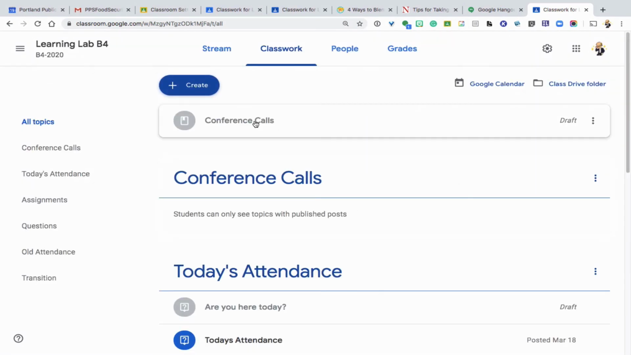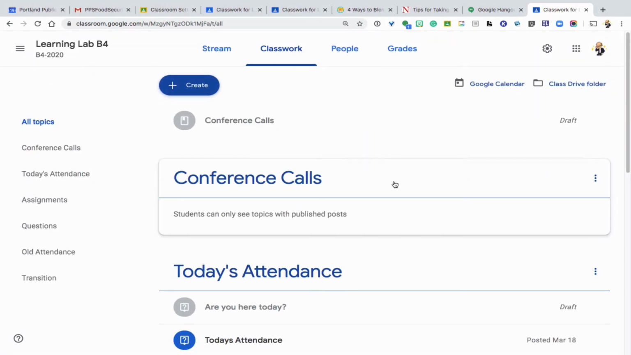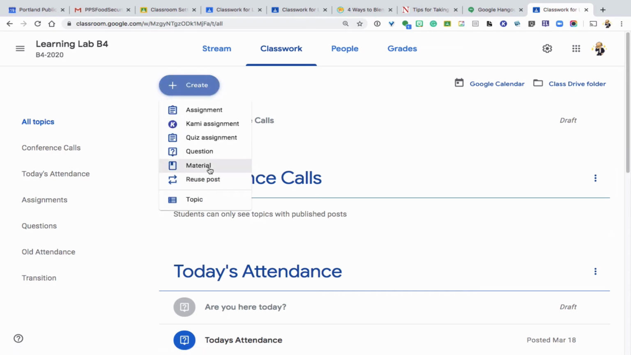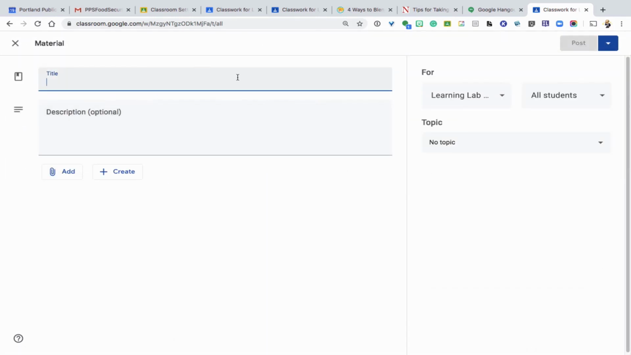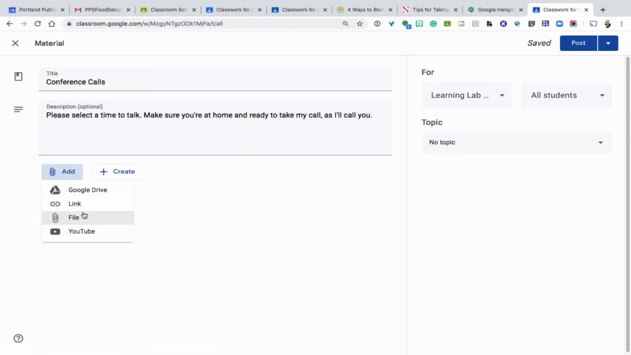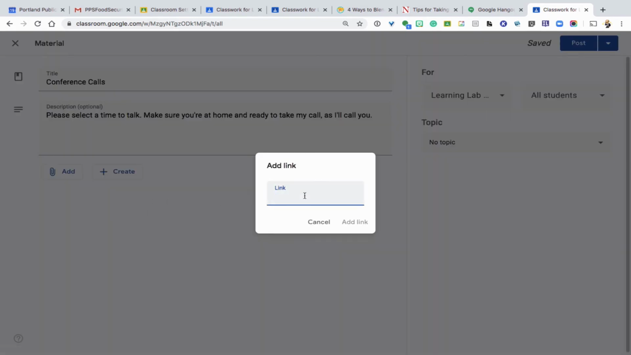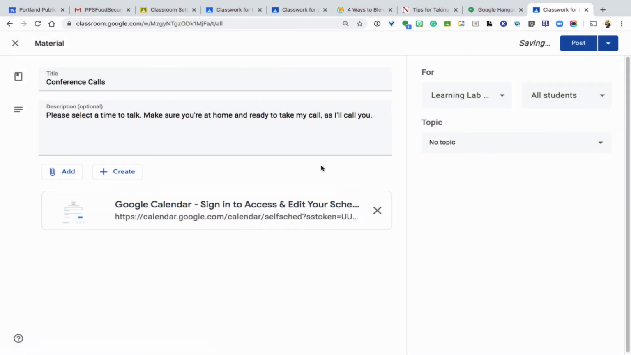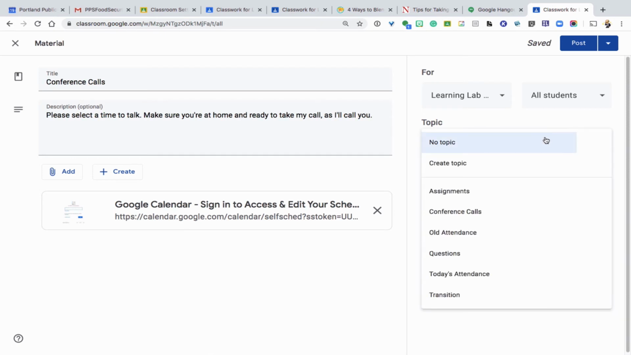Now, in Google Classroom, I've already created a topic, conference calls, but I'm going to go ahead and create some material, and I'm going to title this conference calls. What I'm doing here is also putting in instructions to make sure that the kids are at home. There we go. So there's the instructions, and then we're going to add in the link. Now we just paste it in with Command V. Paste in that link, it goes to that calendar. And under topics, you want to put this under conference calls.